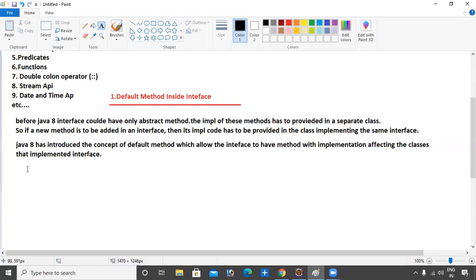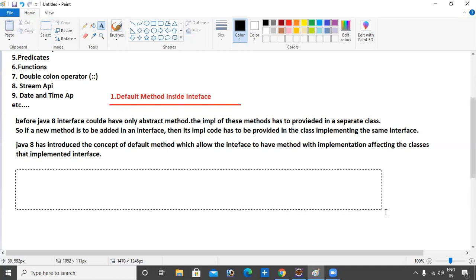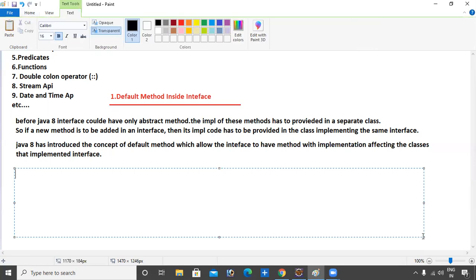Now I wrote down some points. Up to the 1.7 version, inside an interface we could only have public abstract methods and public static final variables. Every method present inside the interface is always public and abstract, whether we declare it or not.